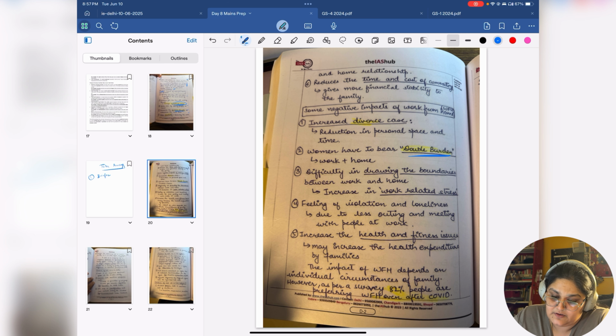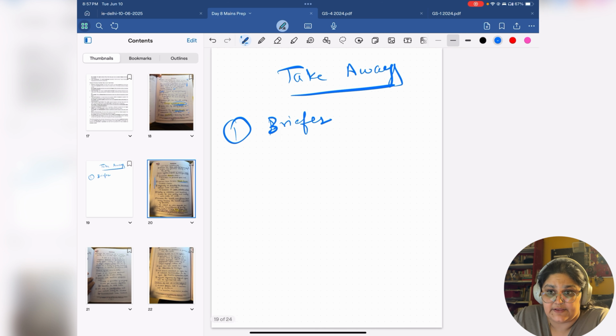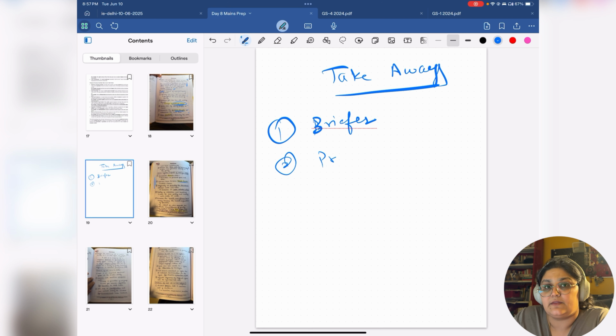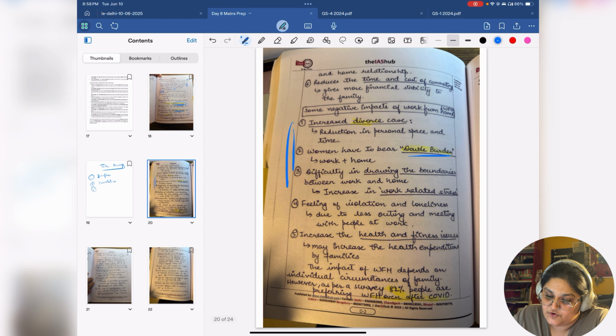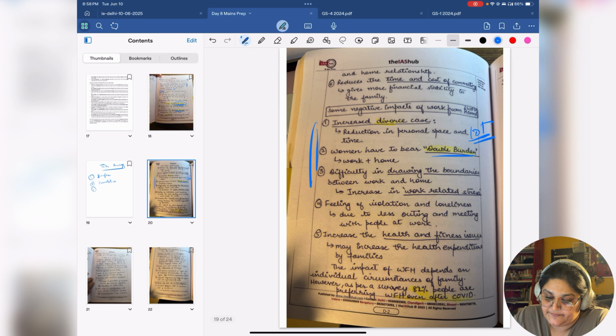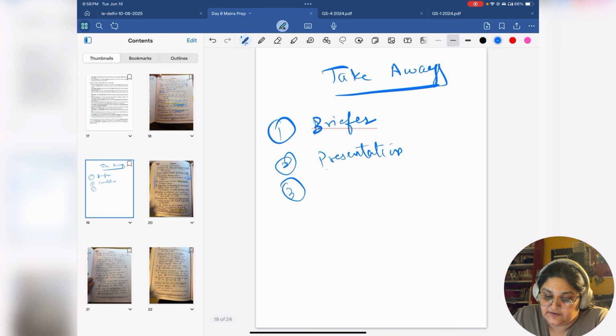Third point, this gives you a better idea of what you could have done presentation wise. This does not mean this is the best presentation. This does mean that this is what you could have done, maybe you have done it better. Thirdly, what you shouldn't take away from it is, again, they have written a lot of things. This is a lot. You don't have that time in the paper. You don't have that space in the paper.